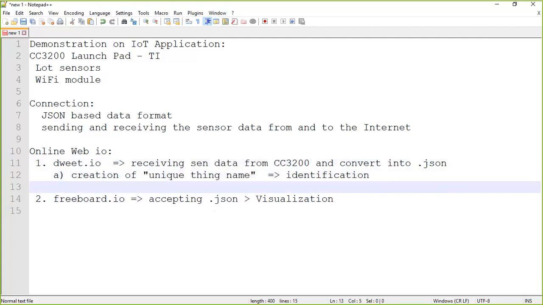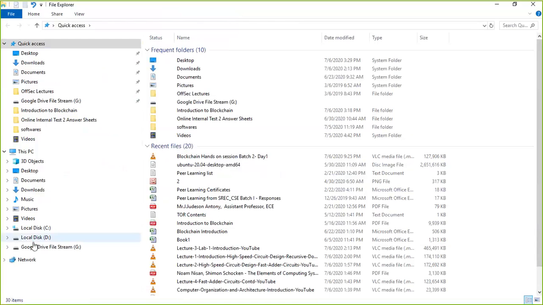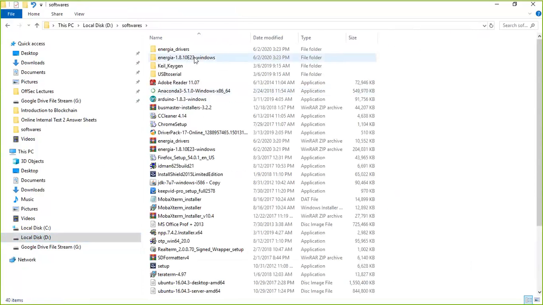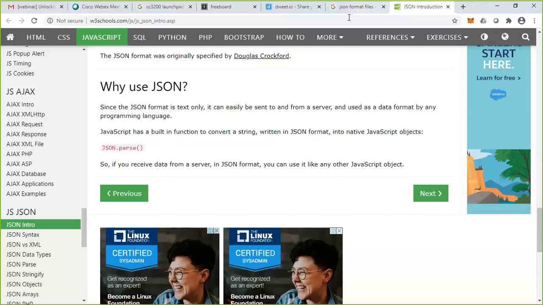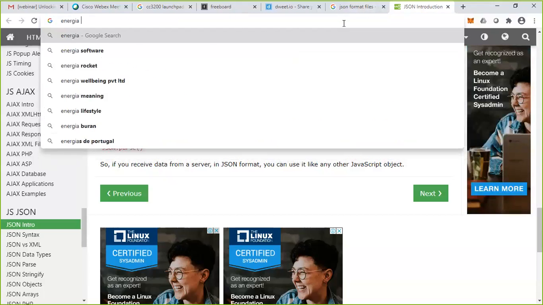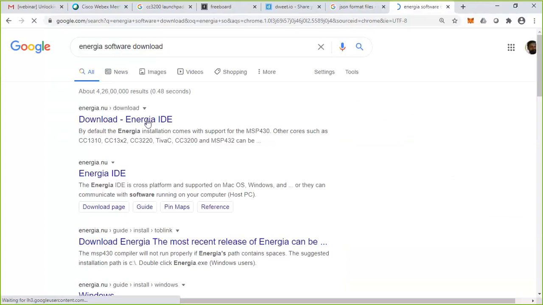So now I am going to share a simple code in Energia. Here I am going to use a software called Energia, which I have already downloaded. It is in my software location. If you go to Google and search for the Energia website, you can download this Energia IDE.